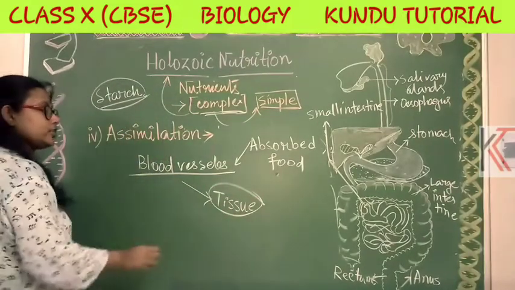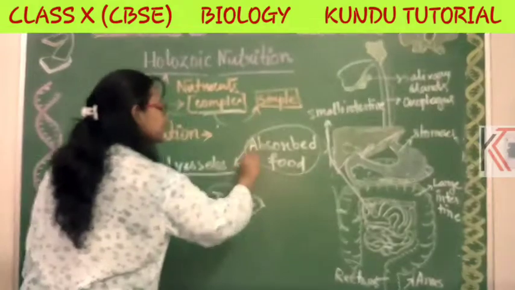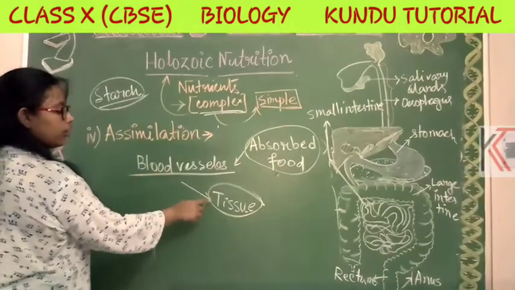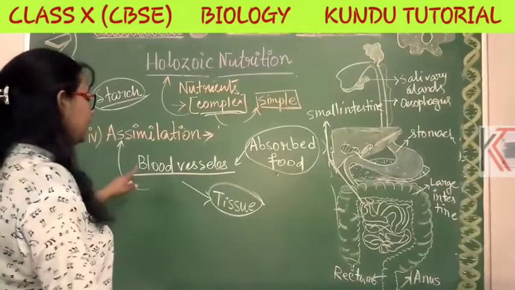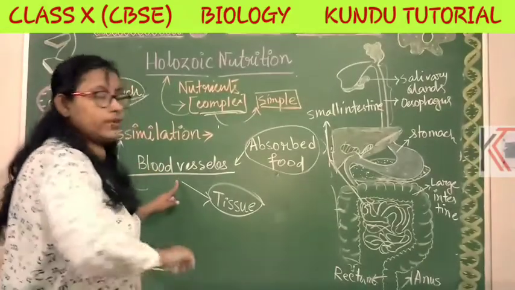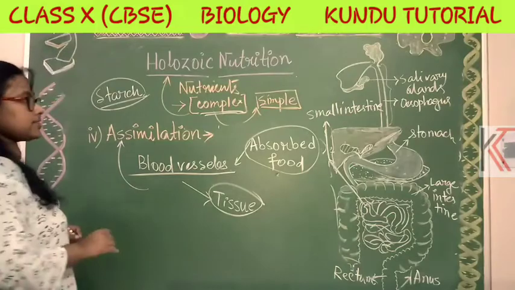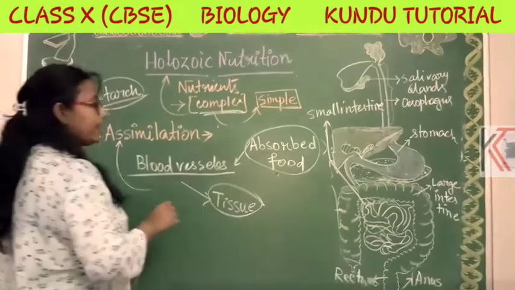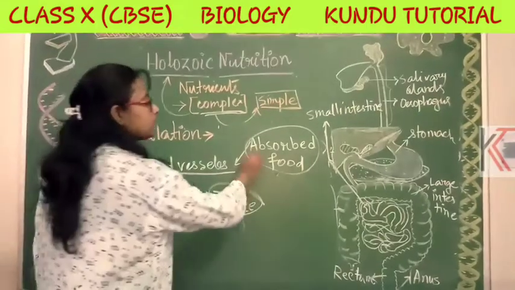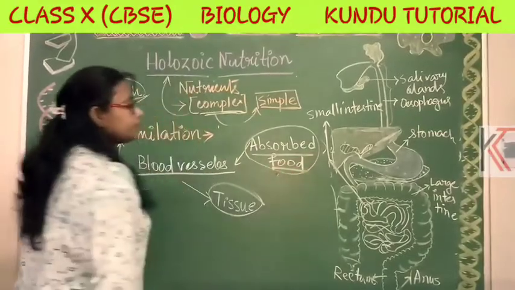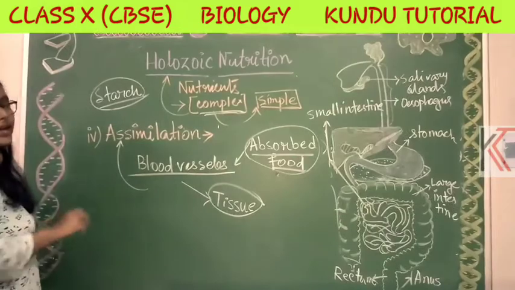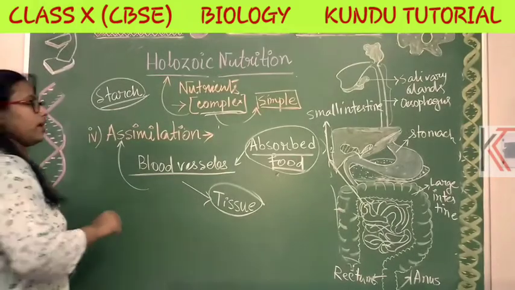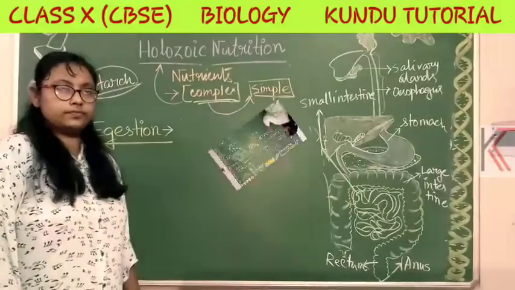They carry the absorbed food from the digestive system to the tissue. This is called the assimilation process, and it functions totally outside of the digestive system. So why is it related with the digestive system? Because the absorption of the food happens inside the digestive system. That is why it is related with the digestive system.